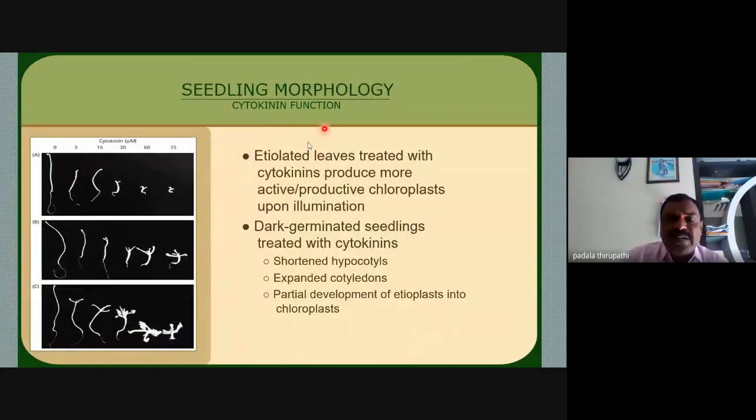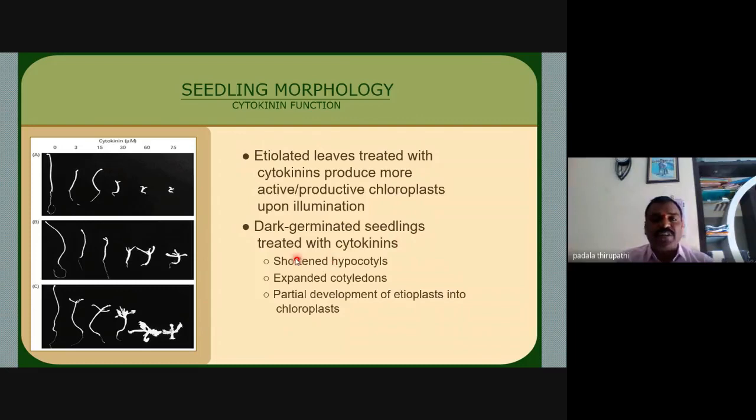Then seedling morphology. In this slide, images A, B, C we observe the effect of applying cytokinins. Then etiolation. Etiolation means in dark conditions we observe etiolated leaves, and cytokinins produce more active chloroplast production upon illumination.